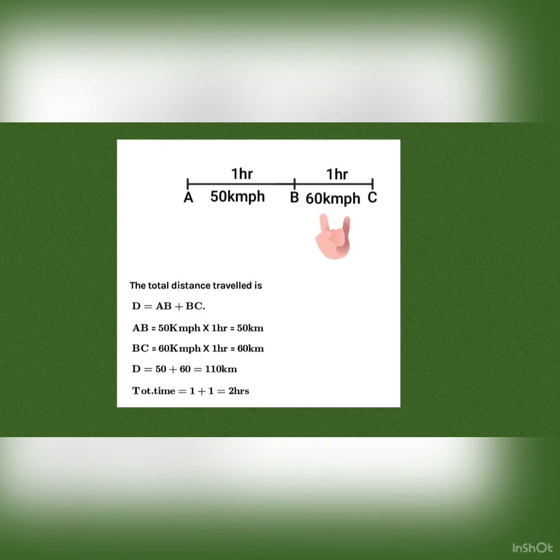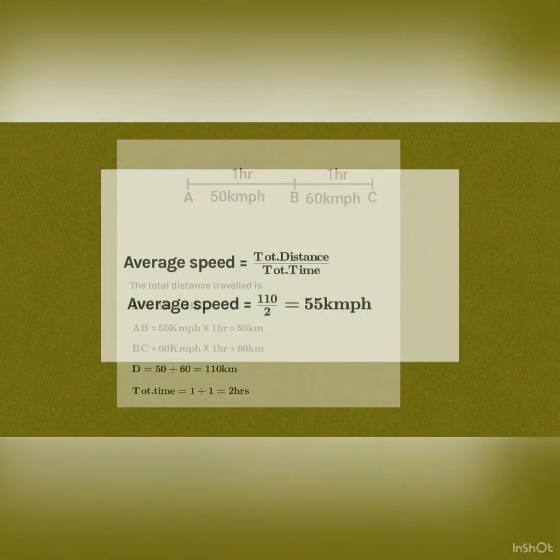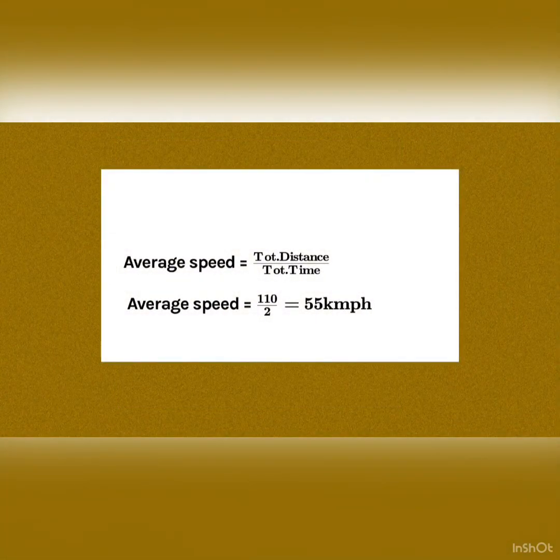Now we will calculate distance when car is at speed of 60 km per hour, and we will get 60 km. Hence, total distance equals 110 km and total time equals 2 hours, and average speed we will get 110 by 2, that is 55 kilometer per hour. Hence, in this way, we can calculate average speed of the car for the entire journey.